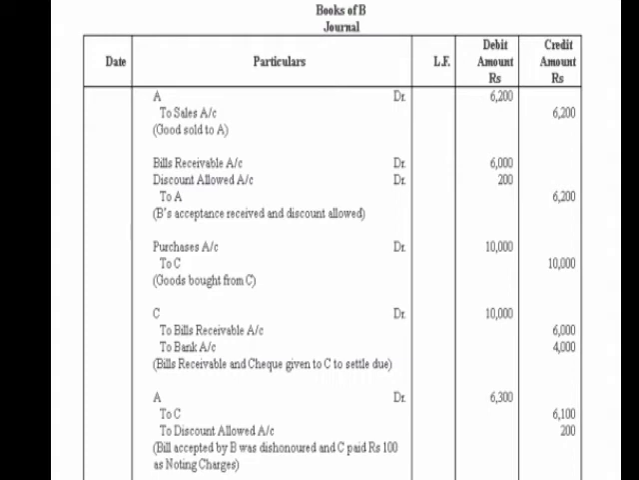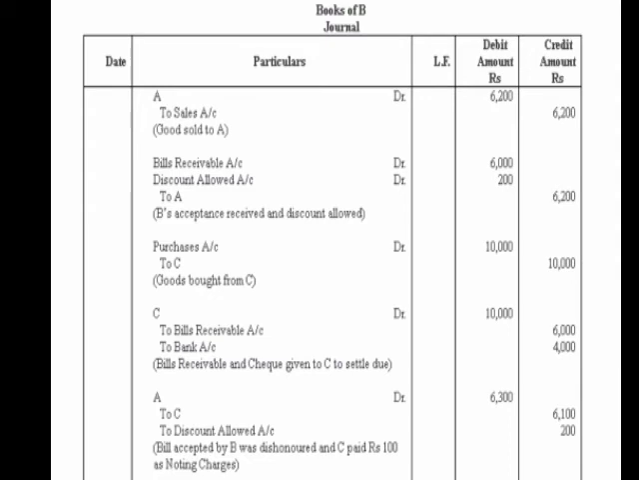Okay, now this bill is going to dishonor. So at the time of dishonor of the bill, in his books A will be the receiver of the bill back, so A debit, and who is holding the bill, to C, and to discount allowed with 200 rupees. Is this clear to all of you?